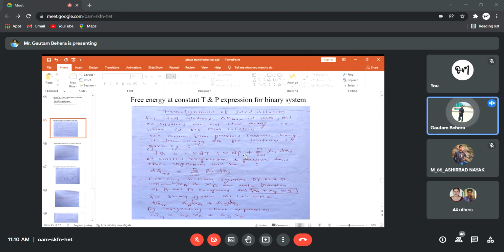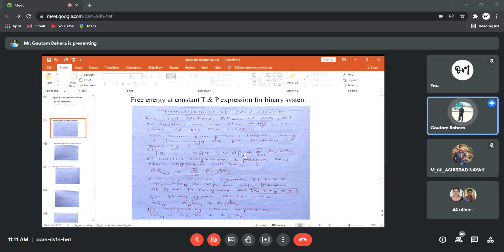And delta H mix is a part of free energy G, because we know that delta G mix is equal to delta H mix minus T delta S mix. So delta H mix is the important term over there. If it is an ideal solution, that is fine. But since all solutions are not ideal, delta H mix has certain values. So we'll see that. Today's topic is on that.